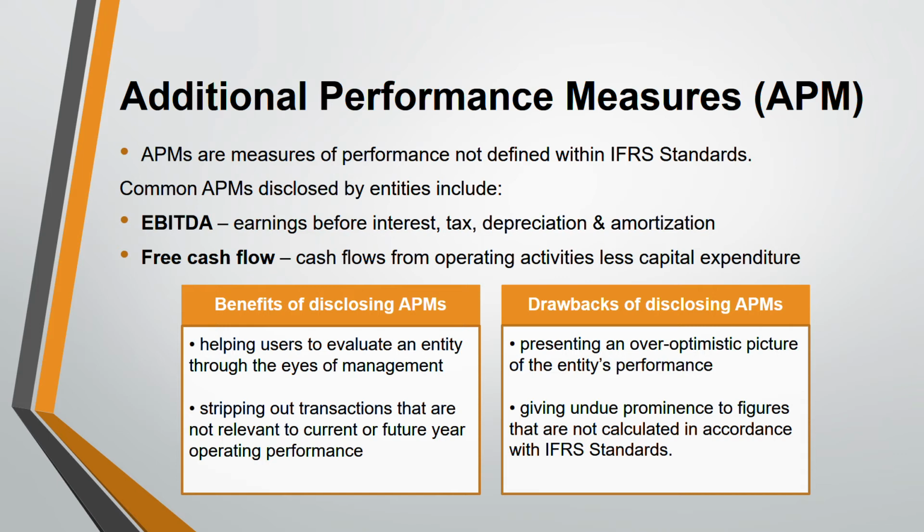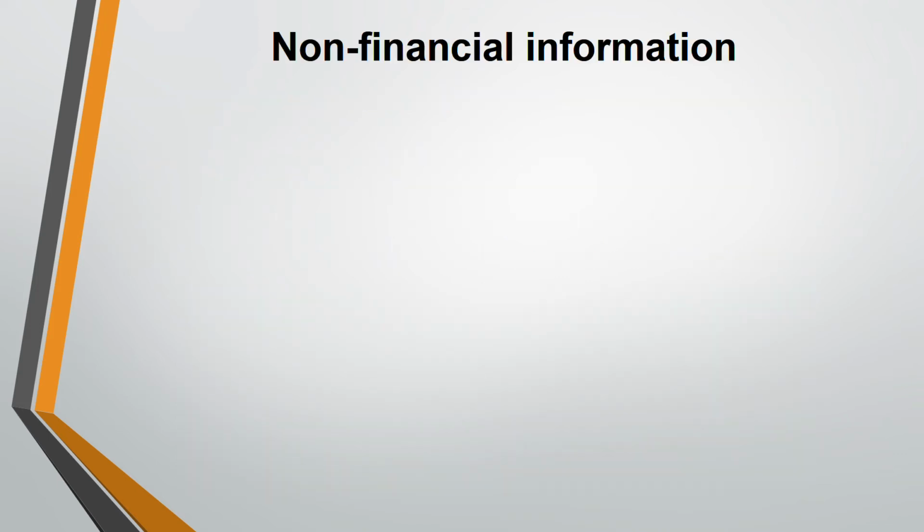So these are some drawbacks. Next, we are moving on to non-financial information. Just now we finished the financial information, additional performance measure. Now we are moving towards non-financial information. What are some criticisms of financial reporting? Before we go to non-financial, remember, there were some drawbacks in financial reporting. That's why they went to non-financial information. Users now want non-financial information in addition to financial information. That does not mean that you don't have to prepare financial reports anymore, or that users do not demand financial information. They do. But because there are some limitations in financial reporting, they also now want non-financial information.